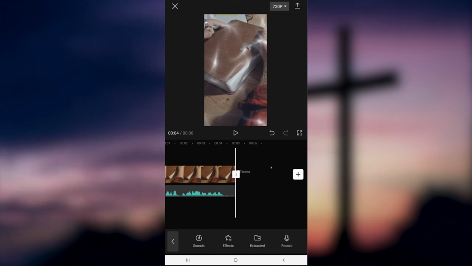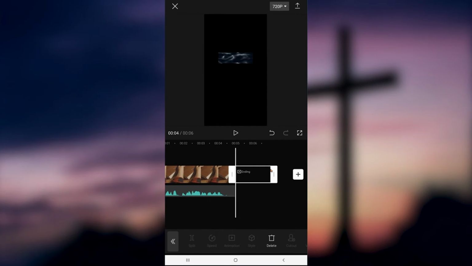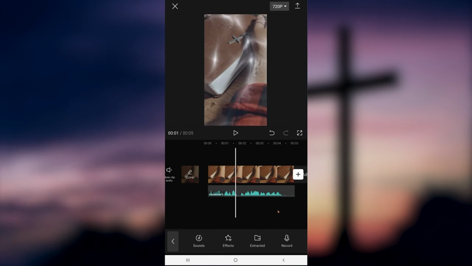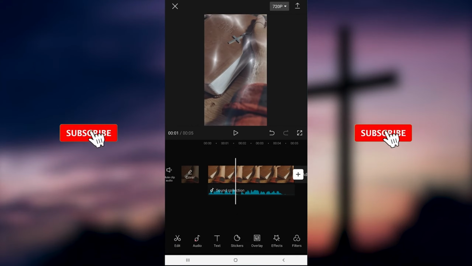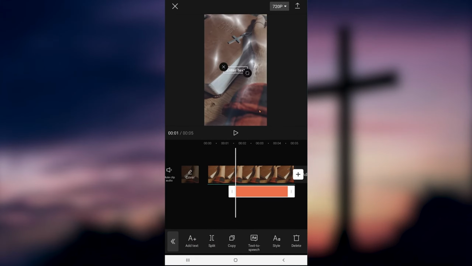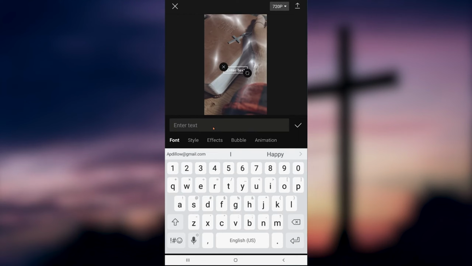One thing that CapCut does that's kind of annoying is they always add this ending card. Just delete it. You don't need it. Okay, so the next thing we need to do is add some text. So we're going to go to this little back arrow, click over to it. We're going to look for the giant T for text, and we're going to throw some text in there. We're going to go here to where it says add text. And you simply just want to copy and paste what we took a minute ago from Bible Gateway.